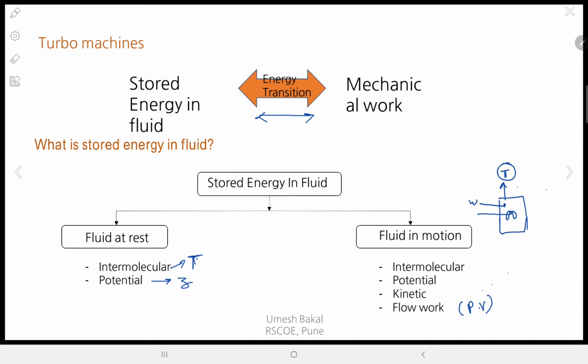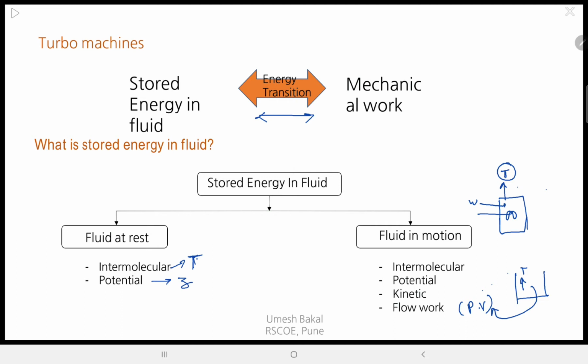But in case of an open system, that means the fluid is in motion, what happens? Some part is used to increase the temperature, and the rest of the part is being converted into flow work. So these are the forms of energy a fluid will possess.